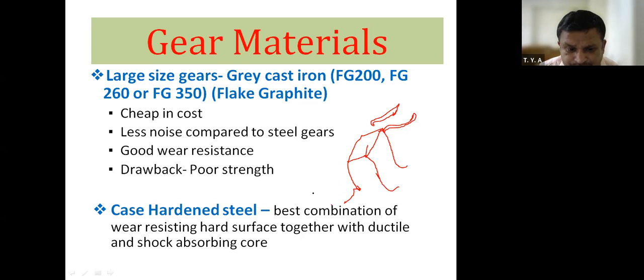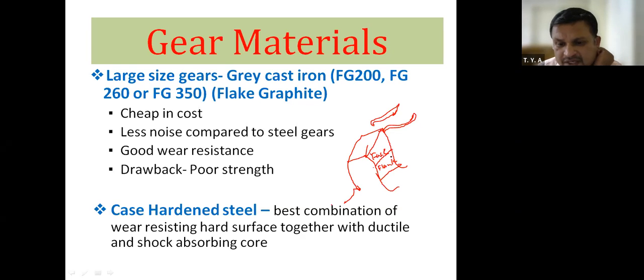Now, what is in the case hardened steel? This is the pitch surface element. This is the flank. And this is the face.